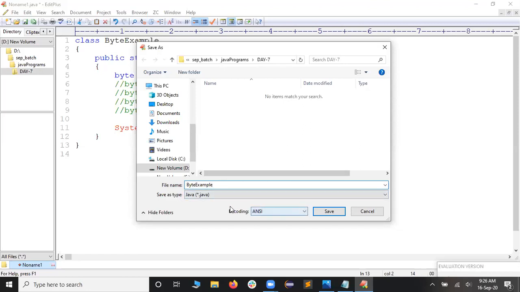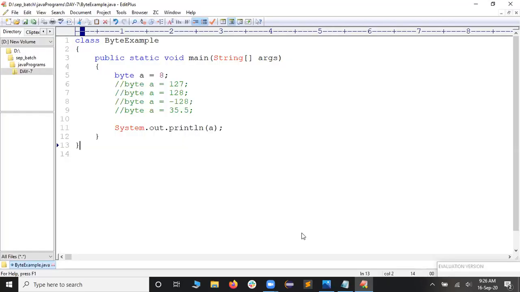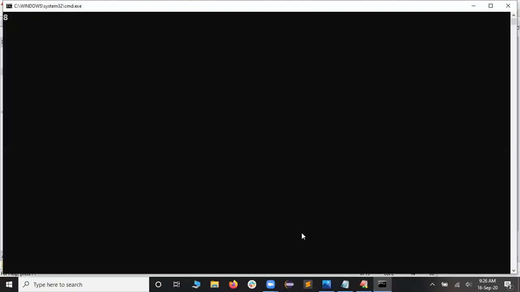Is that clear for you guys? I need not type .java here; you can see the extension is already taken as .java. Let me click save. After that, compilation happened immediately and it is telling no issues. If you press any key, I will press Enter. Now let us go for the execution. I'll press Ctrl+2.